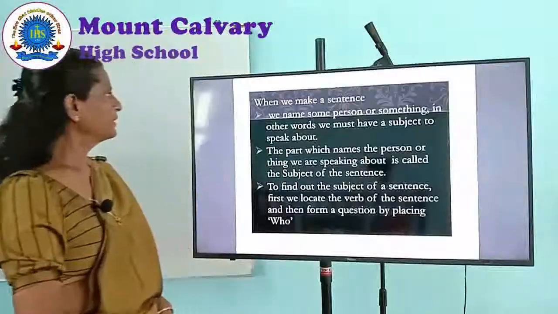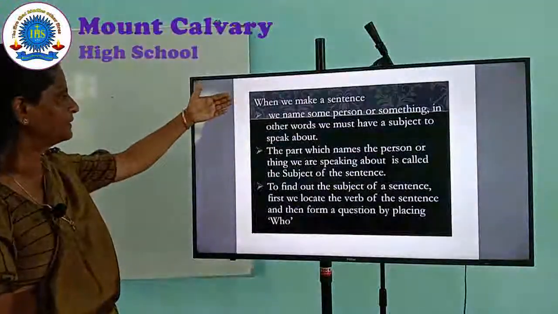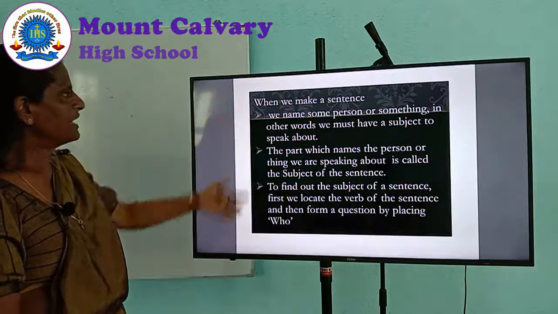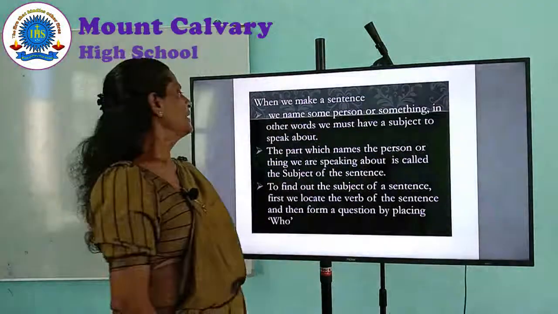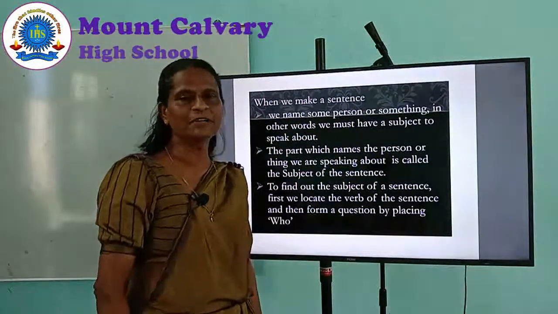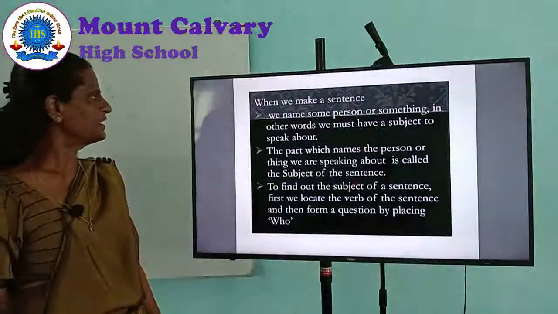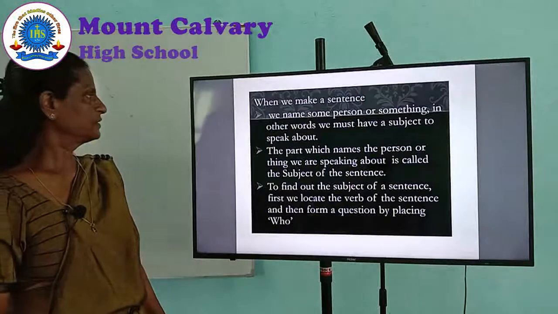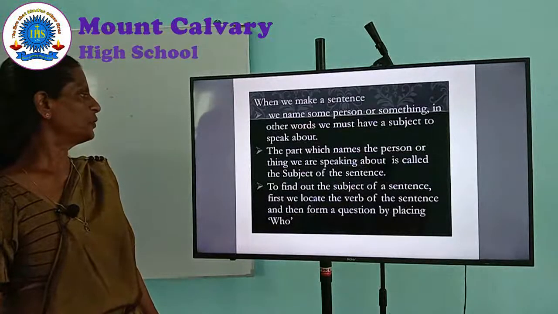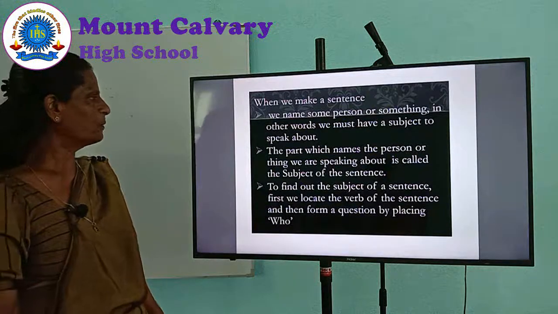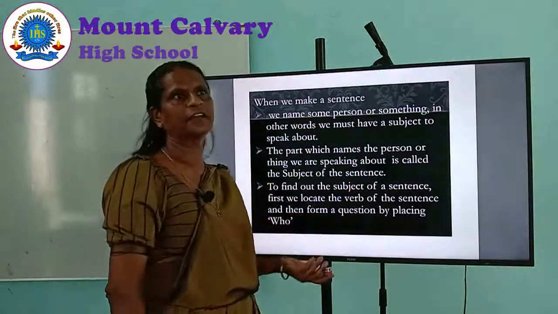Now, can you remember what we have learned? We name some person or thing. In other words, we must have a subject to speak about. The part which names the person or thing we are speaking about is called the subject of the sentence.